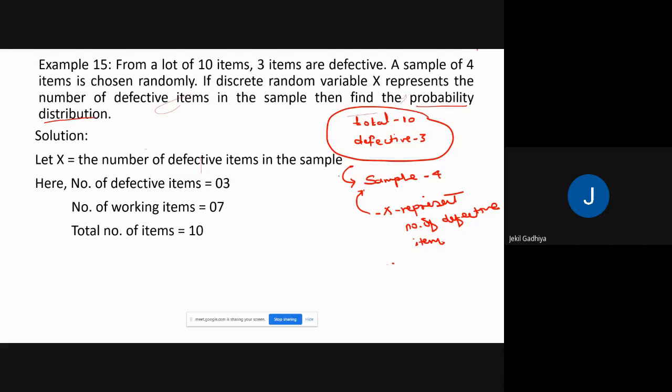Okay. Now if you select 4 items from this sample, there are these possibilities: 0 are defective and 4 are working; 1 is defective, 3 are working; two are defective, 2 are working; 3 items are defective and 1 item is working. So there are a total of 4 possibilities.